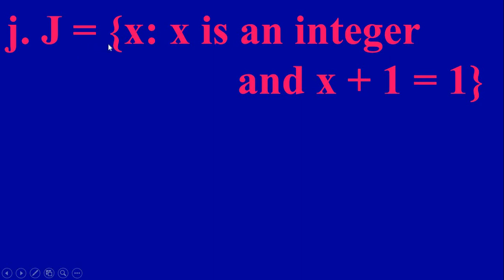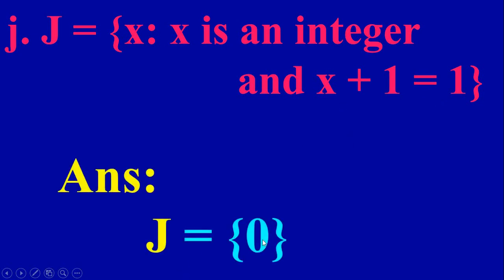The next one, J equal to the set of all x such that x is an integer and x plus 1 equal to 1. You have to solve this. x plus 1 equal to 1 means x equal to 1 minus 1, 0. That is x equal to 0. So therefore here set J is a set containing 0. So J equal to the set with 0 only.